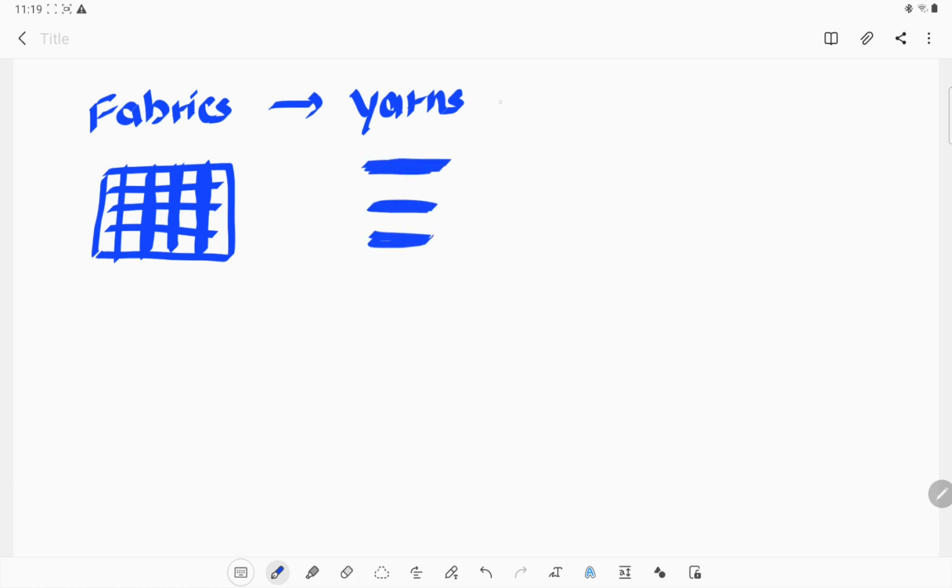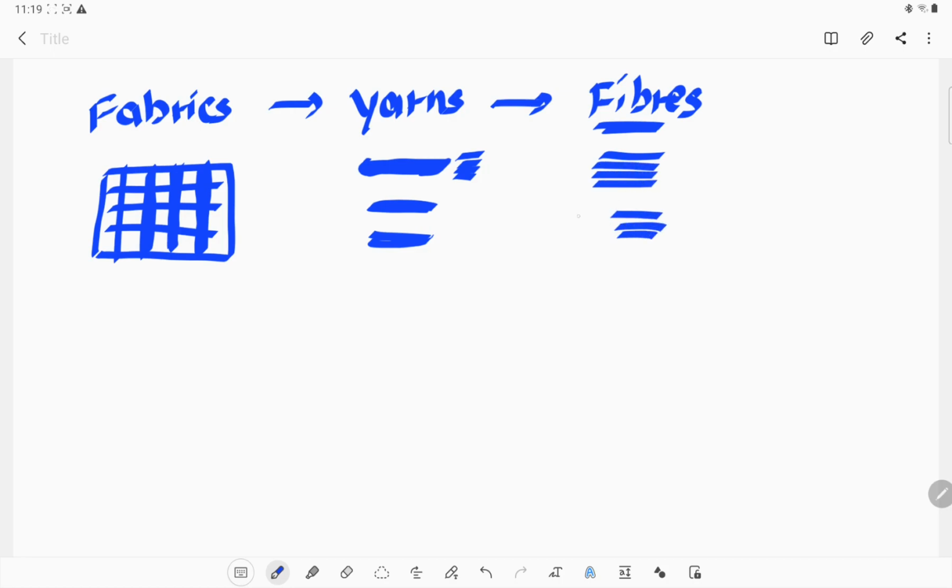Now the yarns are made up of fibers. This concept you should understand first of all. What are the fibers? These are the yarns, and the yarns are made up of thin fibers. These fibers combine together to form a yarn, and those yarns arrange themselves to create the fabric.